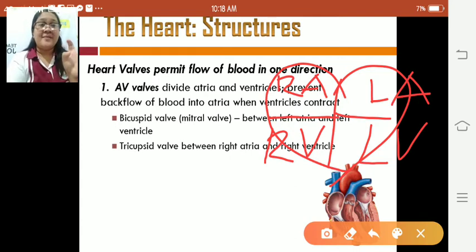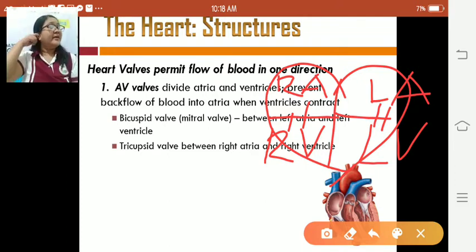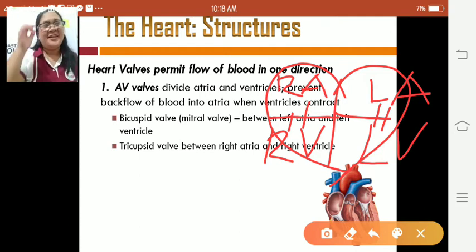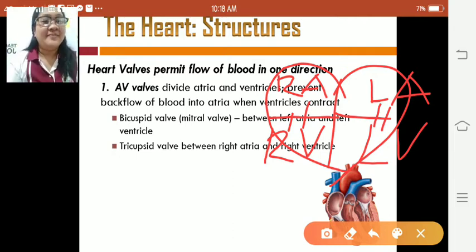So suliton ko para mag-clear pagid ang bicuspid valve. This is between the left atria and the left ventricle. Amo na siya di ang alagyan sa dugo from left atrium to left ventricle, while ang right atrium to right ventricle ang alagyan dira nga valve nga dira is the tricuspid valve. Okay? Alright, tani naintindihan ninyo guys. Okay. So, this one. Let's continue.